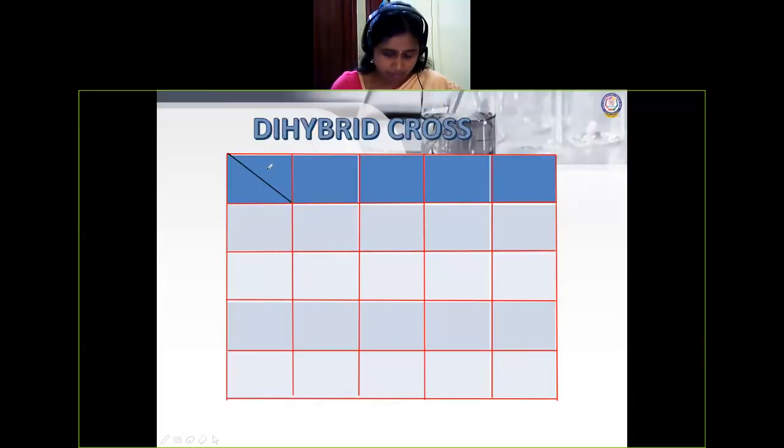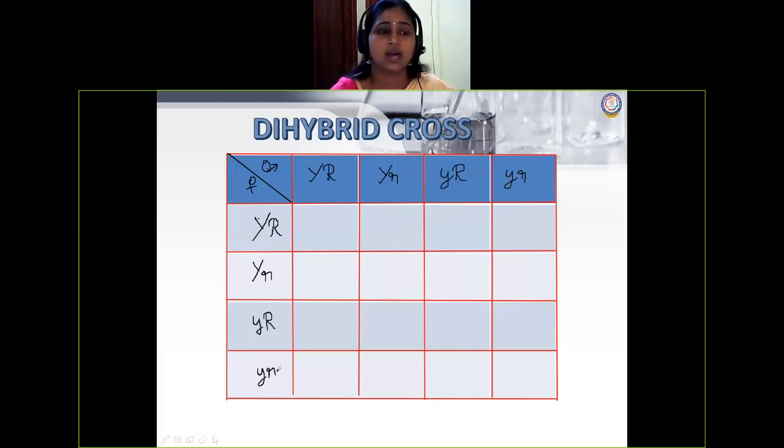So we'll write here male, denoted with the symbol, and another one female. We'll write capital Y capital R, capital Y small r, small y capital R, small y small r. One from the male gamete, another one from the female gamete. You'll write here capital Y capital R, capital Y small r, small y capital R, small y small r. Children, I will do one, and you're going to complete the rest and you will get the ratio.